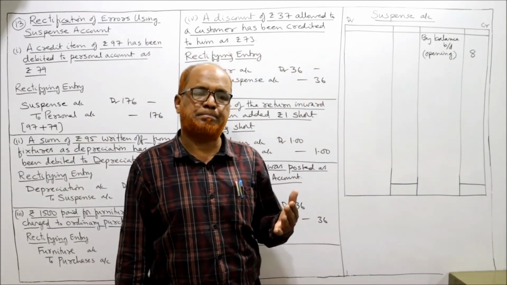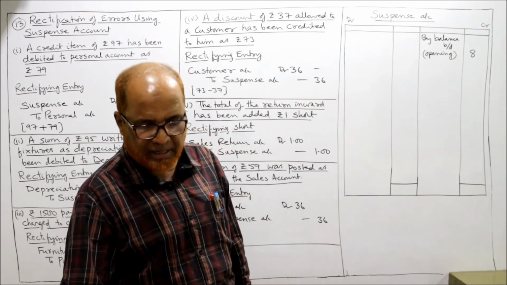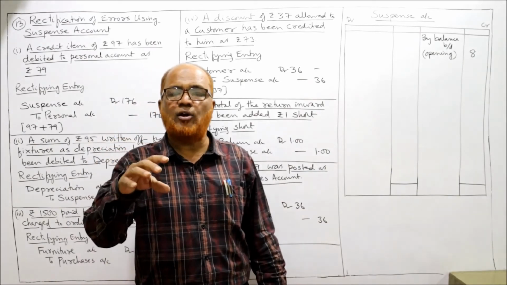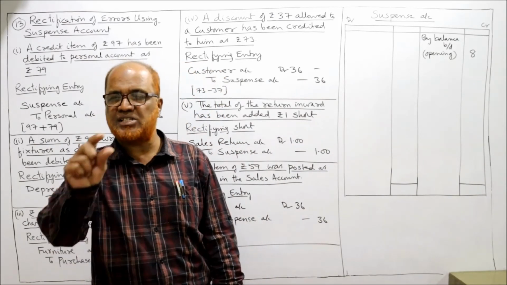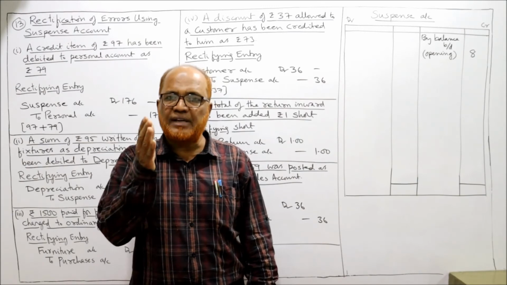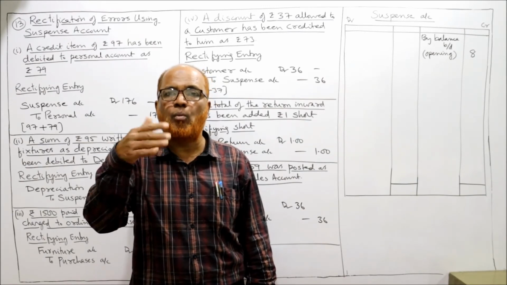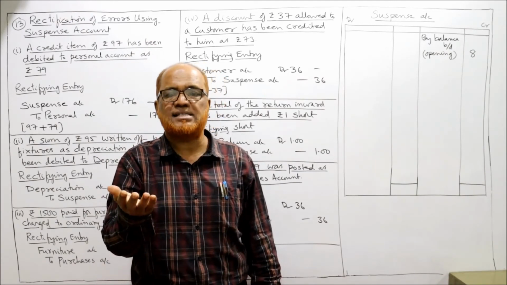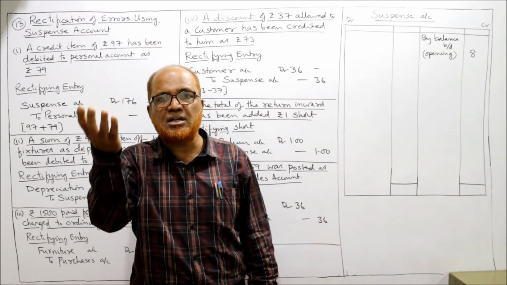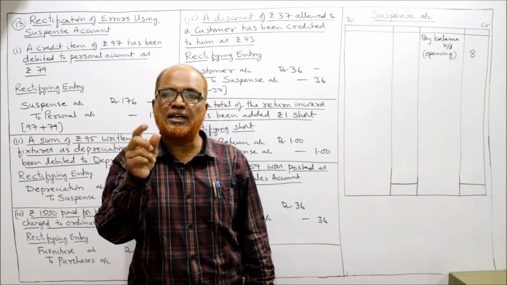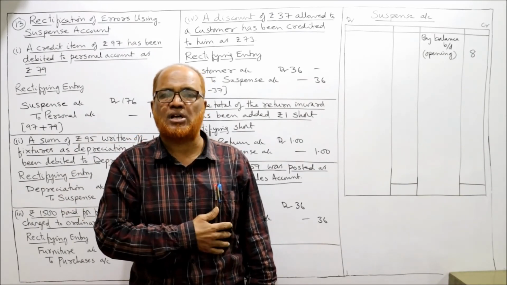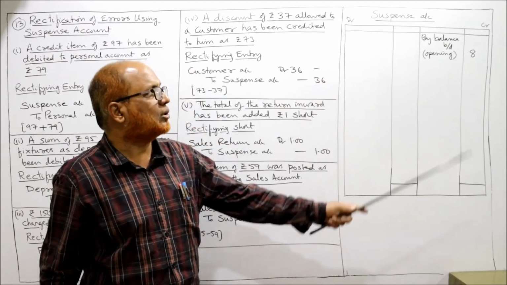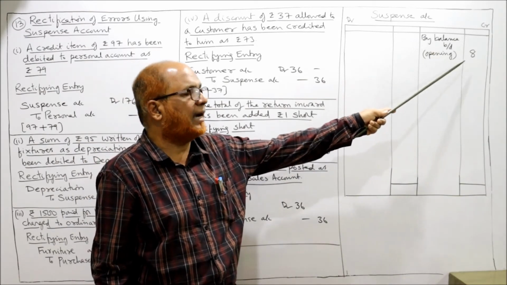Now after passing the rectifying entries, we are required to make the suspense account. Here you can see I have prepared the suspense account. In the first line of the problem it is given that the difference in the trial balance is 8 rupees more. We are getting excess debit. When debit is excess, the credit column is short. So that credit balance will be transferred to the suspense account. Now we can say the suspense account shows a credit balance of 8 rupees. So that's why I have taken by balance brought down opening 8 rupees.